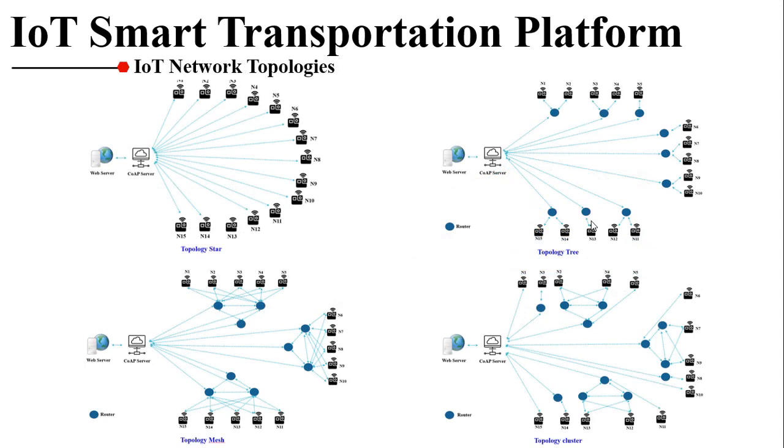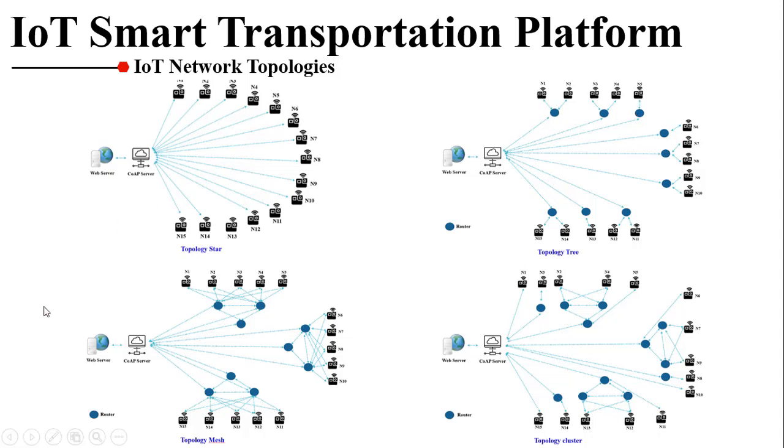For the IoT network topologies, we implemented the platform applying different topologies. We have here the star topology, in which all nodes are connected to the coordinator. Then we have the tree topology, a topology with a tree structure in which all nodes are linked together like branches, like here.